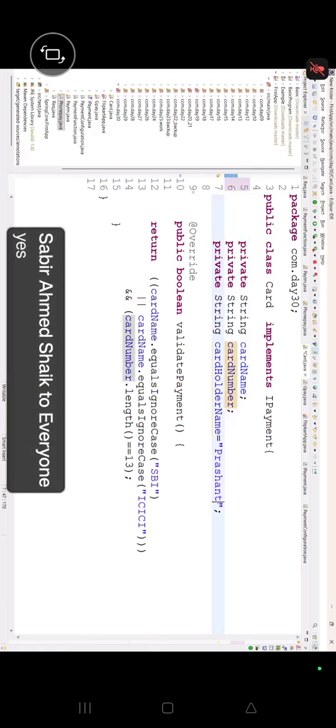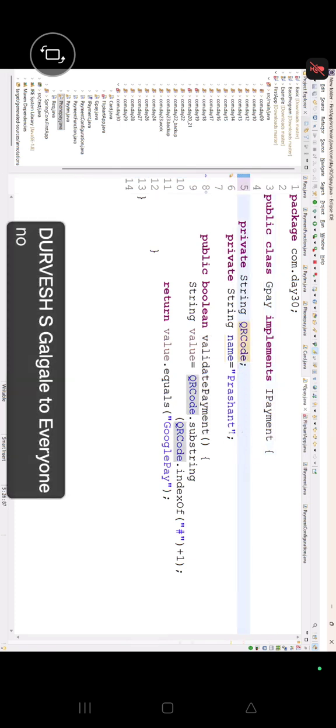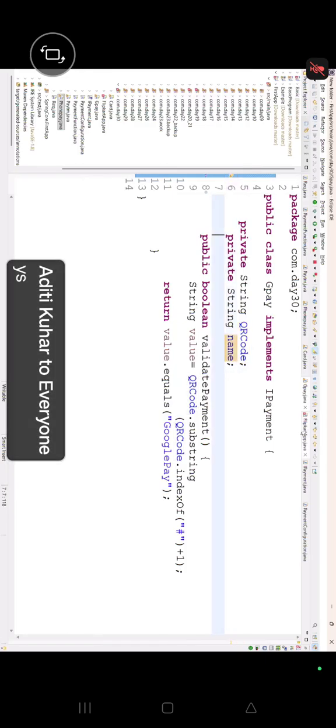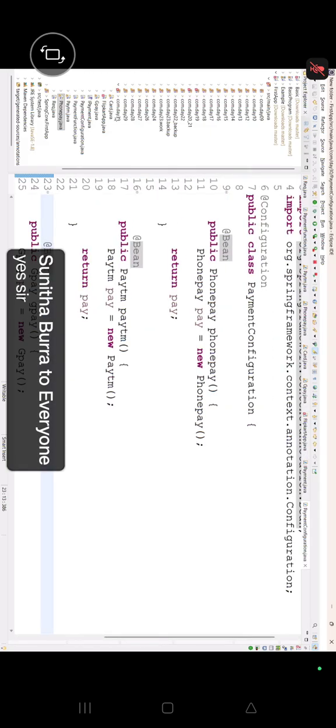Card is there. SBI will be there. Property. Perfect. Then we are writing in this manner. Okay. Is the source code of this class with me, guys? No. Perfect. So we'll do all the approaches in which class? Java configuration class or not? Are you feeling comfortable little bit? Okay. Right now, we will go for which class, guys? The PaymentConfiguration class. And first of all, we have to create the property file or not?